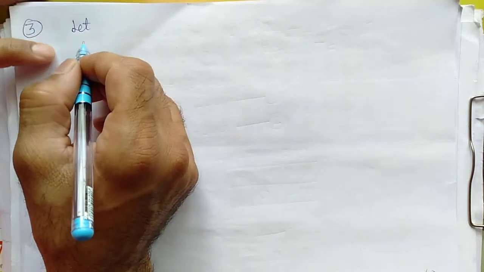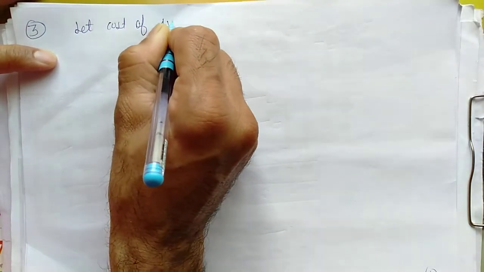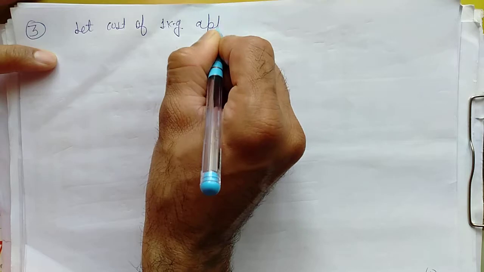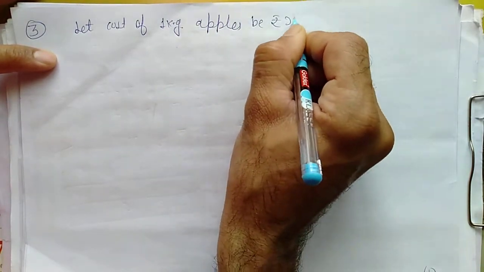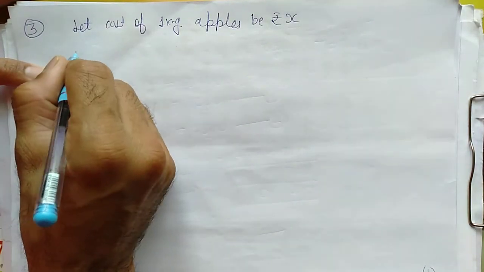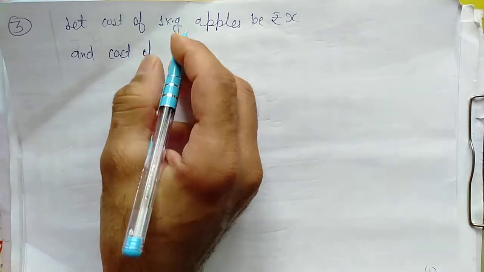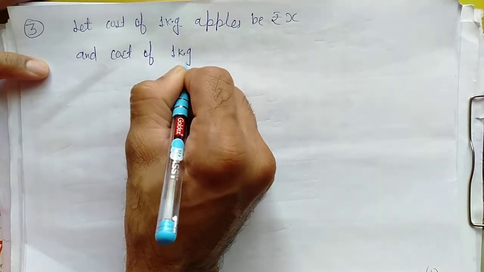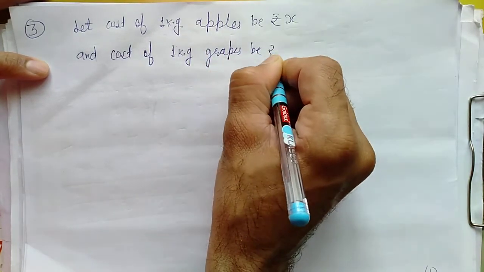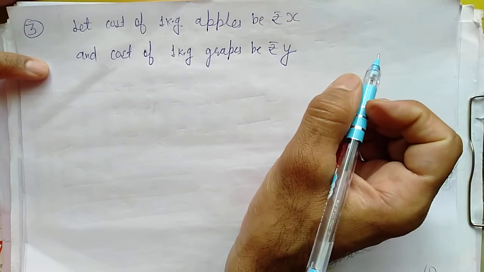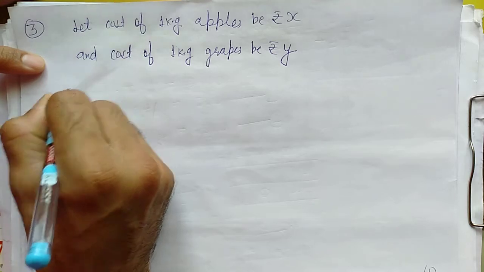Let the cost of 1 kilogram apple be rupees X, and cost of 1 kilogram grapes be rupees Y, right? So here again two cases are there.